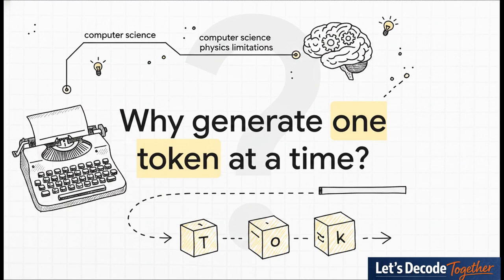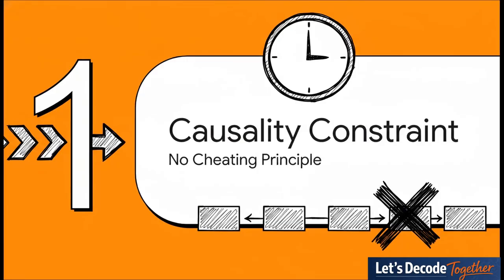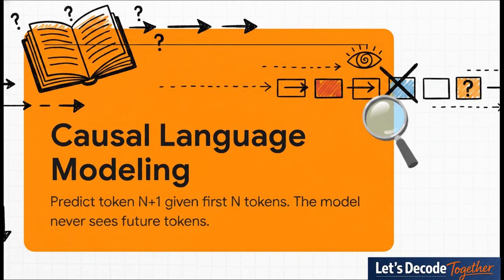on us instantly? All right, let's jump right into constraint number 1, the causality constraint, otherwise known as the no cheating principle. This is really all about the strict arrow of time. Causal language modeling relies on one massive rule. The model is given the first n tokens and tasked with predicting token n plus 1, with absolutely zero peeking into the future allowed. And honestly, there's a brilliant reason for this.